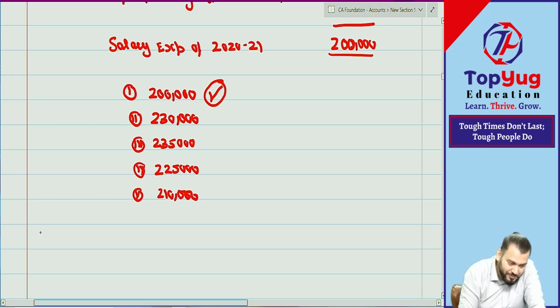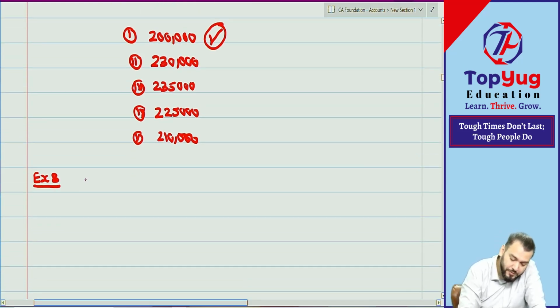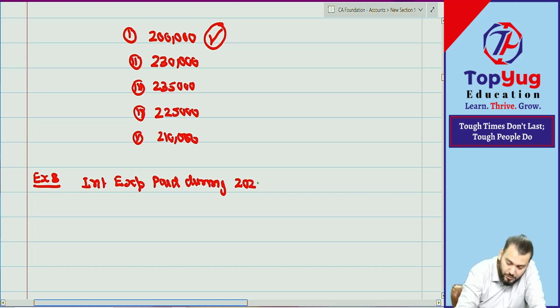One more will do. Example number 2. Interest expense paid during 2020-21 is 1,25,000.